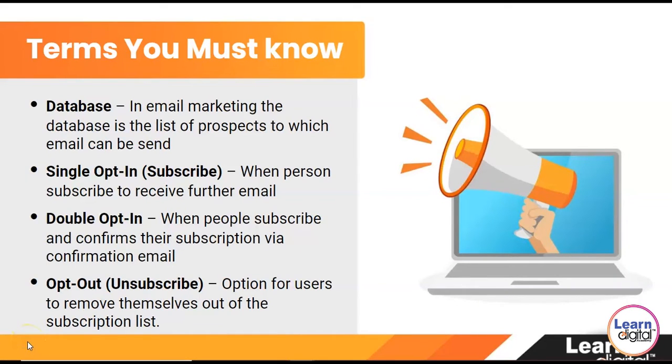Now let us understand some terminologies that we, as email marketers, should know. The first thing is database. In email marketing, the database is the list of prospects to which email can be sent. To be frank, database is the king of email marketing.